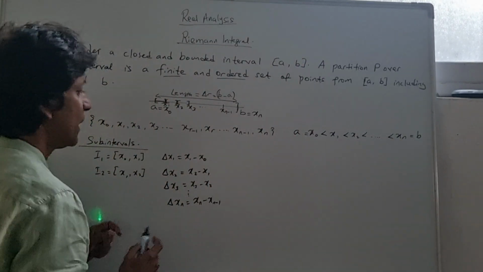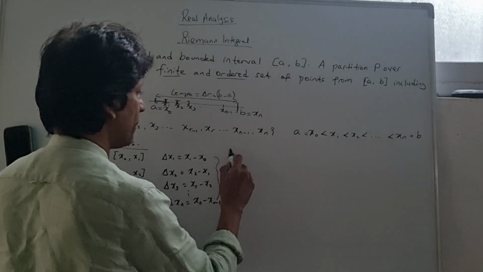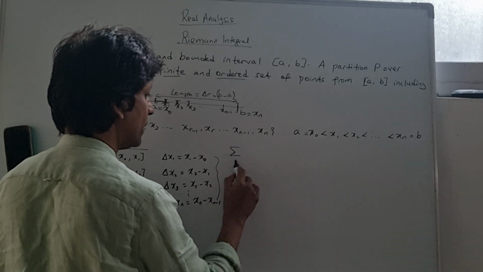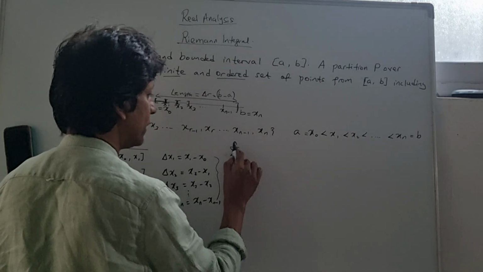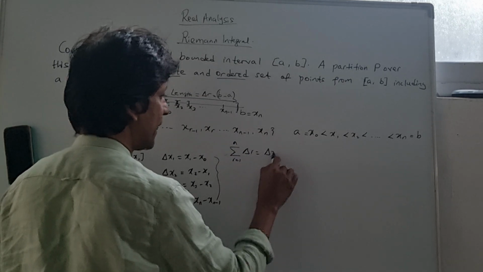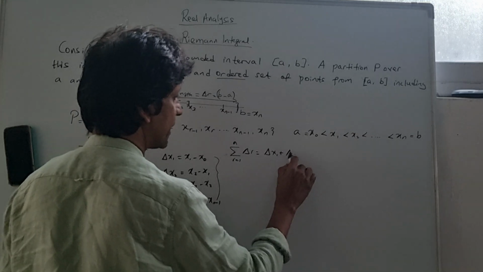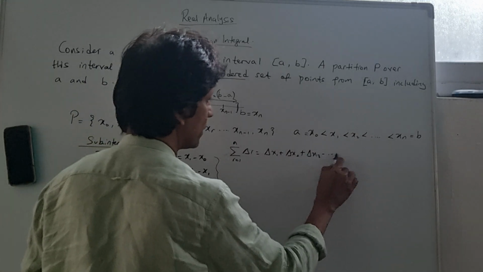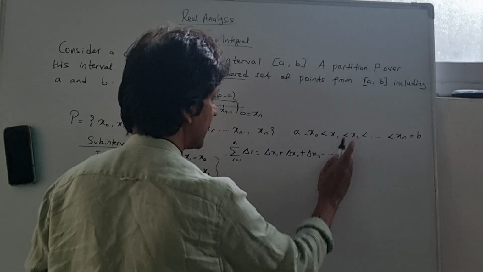So the sum going from 1 to n of delta xi is equal to delta x1 plus delta x2 plus delta x3 and so on until delta xn.